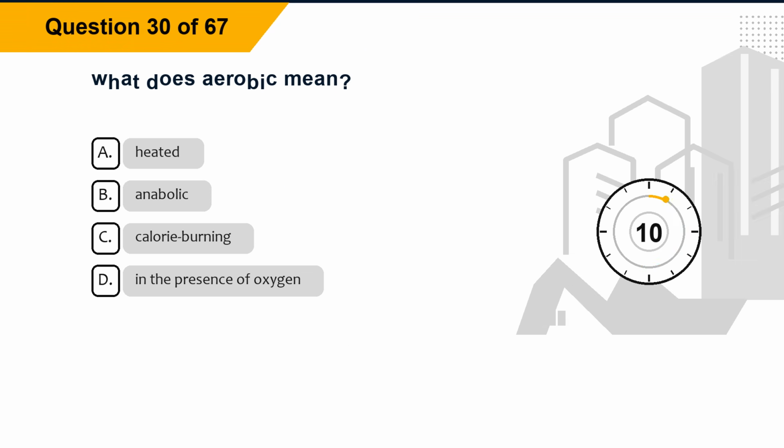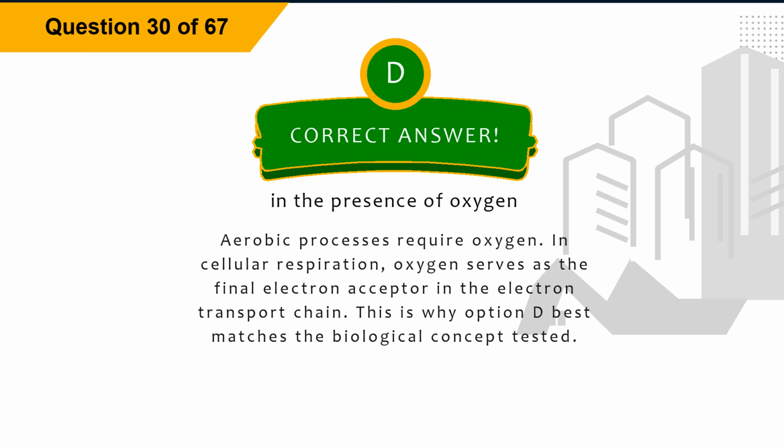Question 30. What does aerobic mean? Option A, heated. Option B, anabolic. Option C, calorie burning. Option D, in the presence of oxygen. The correct answer is option D, in the presence of oxygen. Explanation. Aerobic processes require oxygen. In cellular respiration, oxygen serves as the final electron acceptor in the electron transport chain. This is why option D best matches the biological concept tested.